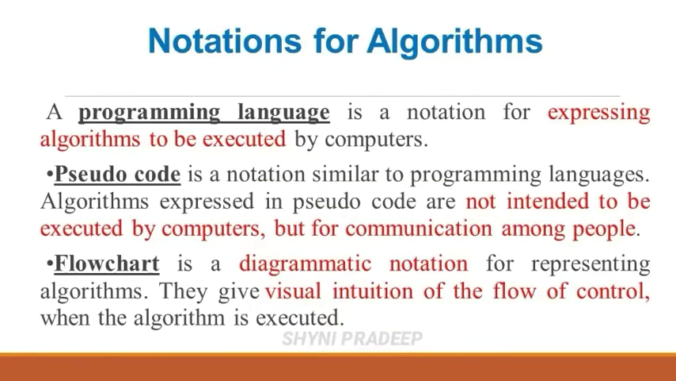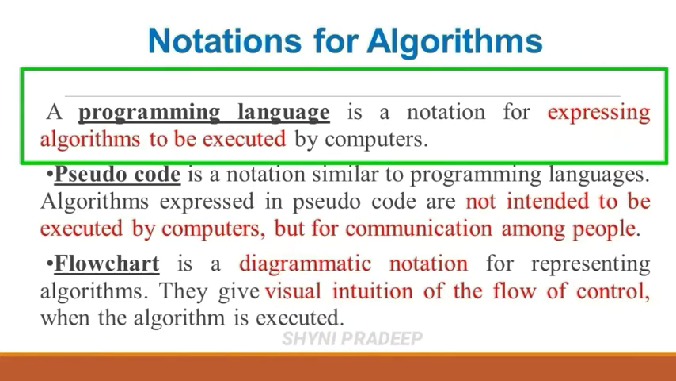We need a notation to represent algorithms. There are mainly 3 different notations for representing algorithms. What are they? Programming language, pseudocode and flowchart. These are the 3 different notations for representing algorithms. Let us discuss them one by one. First, let us see about programming language.